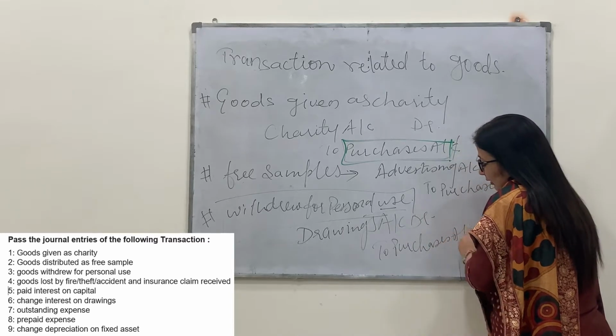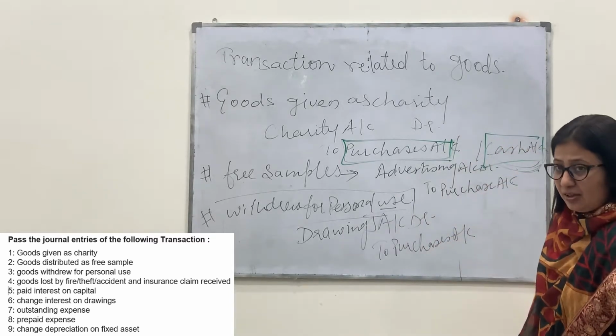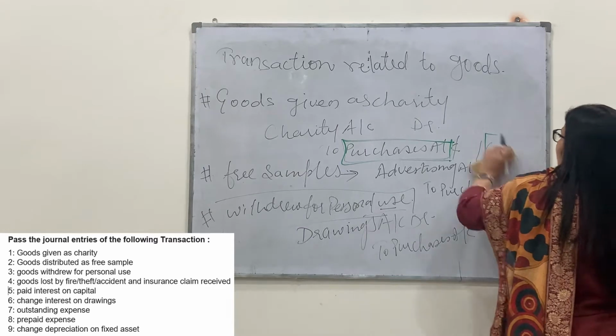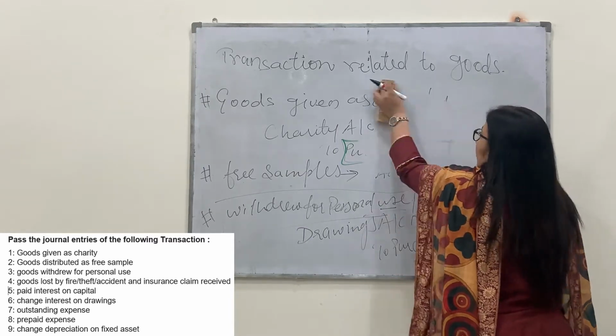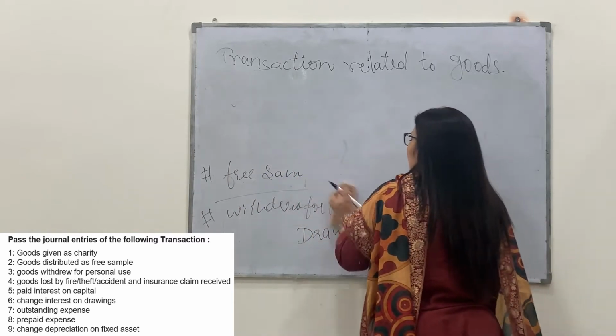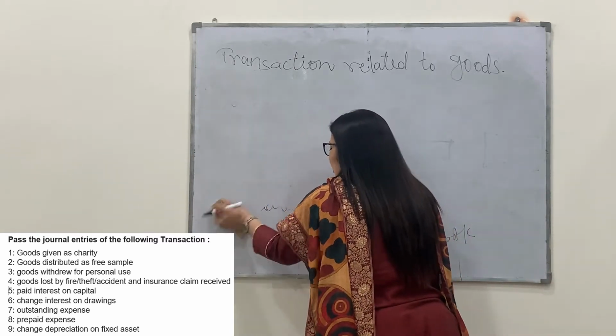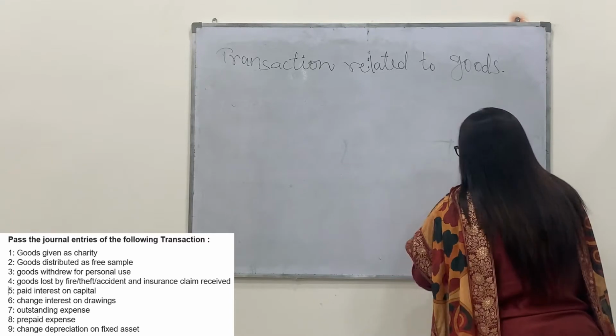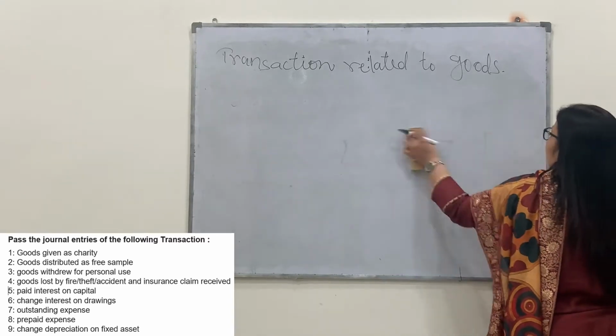So we have done goods given as charity, goods given as free samples, or goods used for personal use. Now, sometimes the goods can be lost. Goods can be lost by fire, by theft, any case may be there.